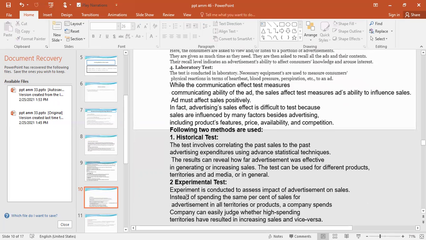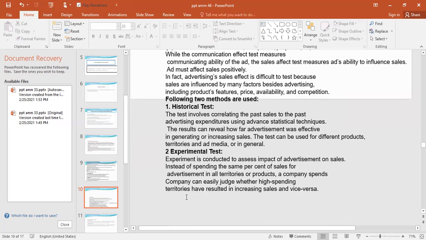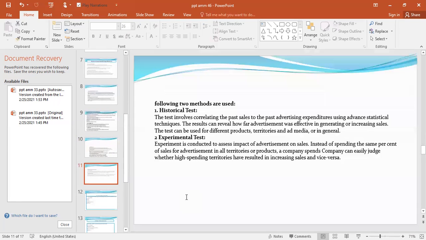Experimental test is conducted to assess impact of advertisement on sales. Instead of spending the same percent of sales for advertisement in all territories or products, a company can easily judge whether high spending territories have resulted in increasing sales and vice versa.